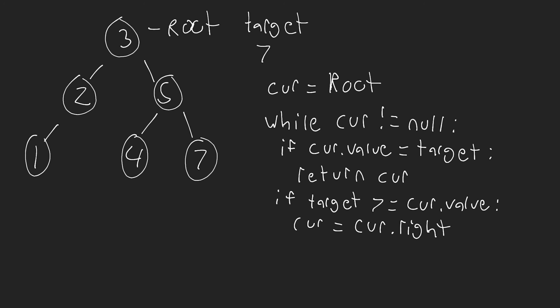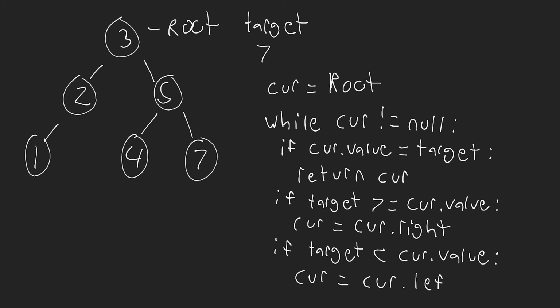Now we know that this operation will be okay because the current node is not equal to null, so we can access the right subtree, and if the right subtree is null, then that means that we don't actually have this node in the binary search tree, okay? Then we'll have another if, and we'll say if the target is less than the current dot value, then we're going to do the opposite. We're going to say current is equal to current dot left. Okay, so that's our entire algorithm.